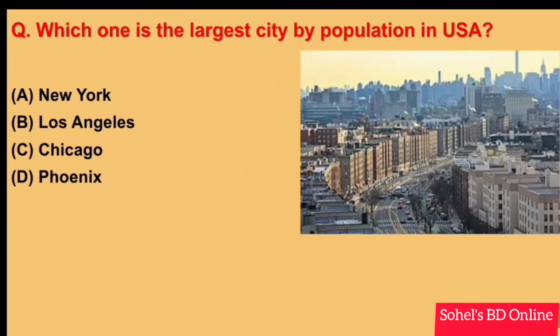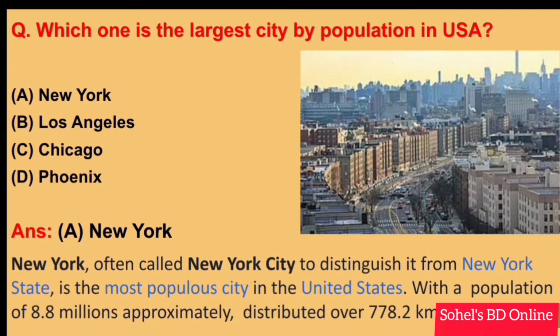Which one is the largest city by population in the USA? Answer A. New York. New York, often called New York City to distinguish it from New York State, is the most populous city in the United States with a population of 8.8 million, distributed over approximately 778.2 square kilometers. Next.